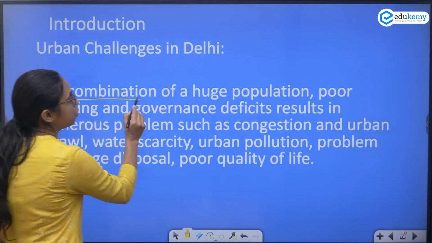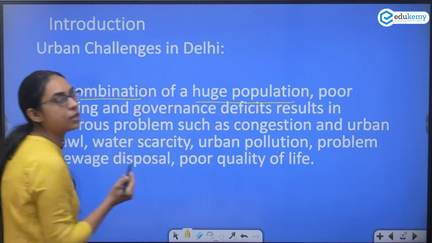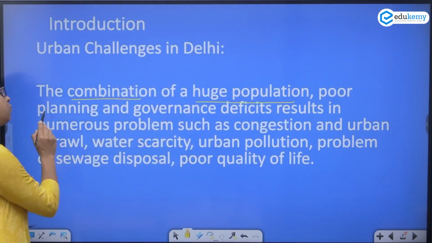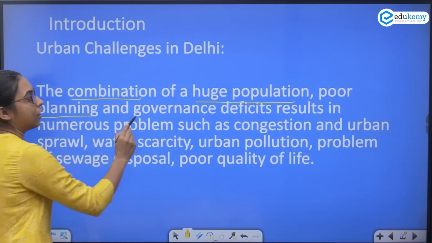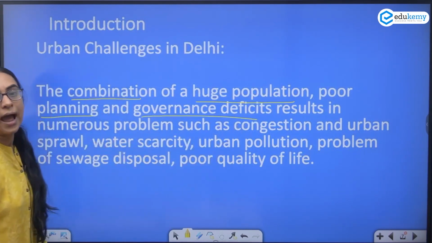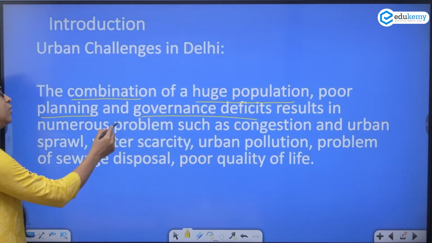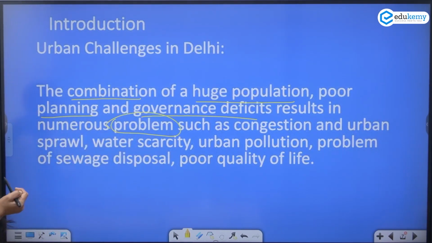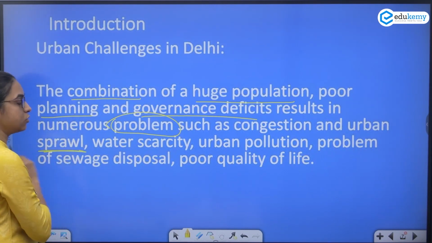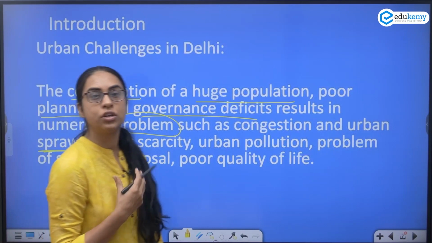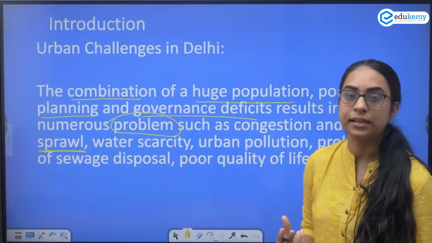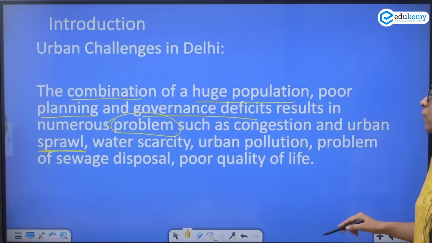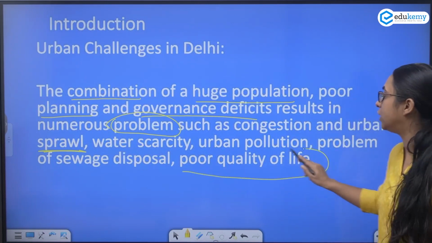The combination of huge population, poor planning, and governance deficits results in numerous problems. What are the problems? Problems such as congestion, urban sprawl. So this is what you have read in your geography syllabus, right? Congestion, urban sprawl, water scarcity, urban pollution, poor sewage disposal, poor quality of life.